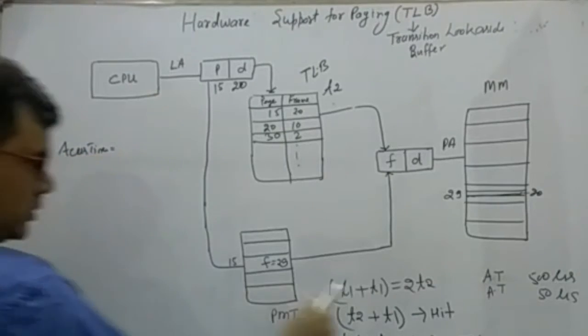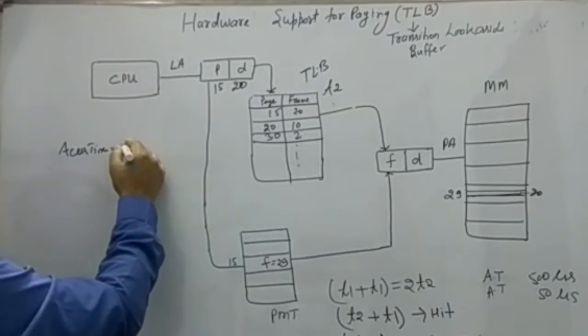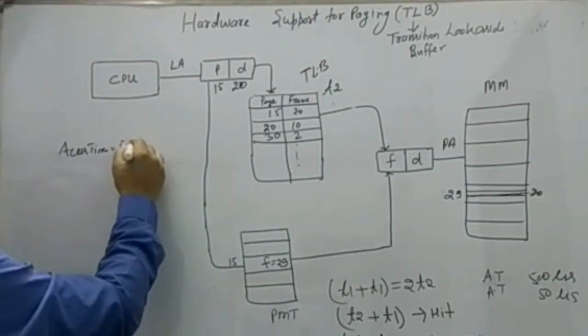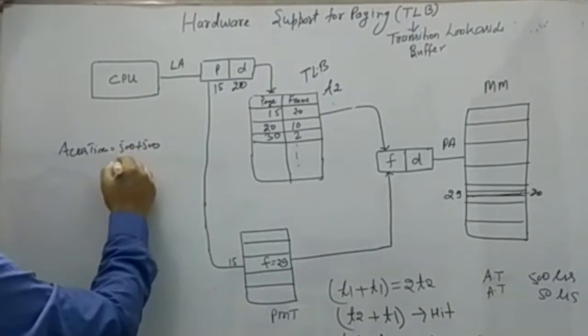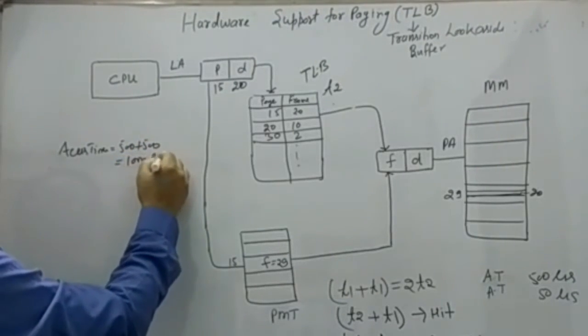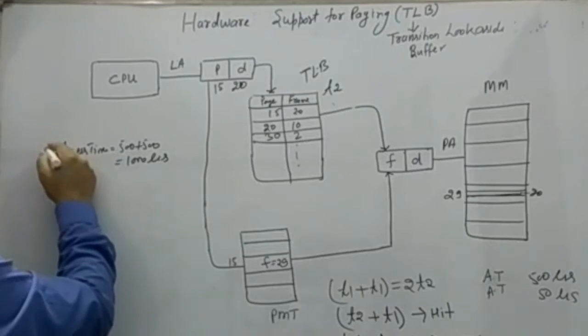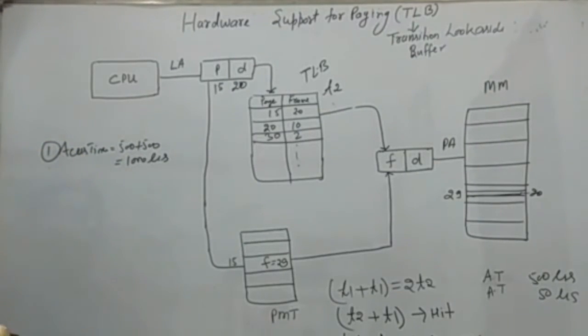Then the search time was T1 plus T2, 500 plus 500 is equal to 1000 microsecond. That means 1000 microsecond is required to access an instruction from the main memory by the CPU.